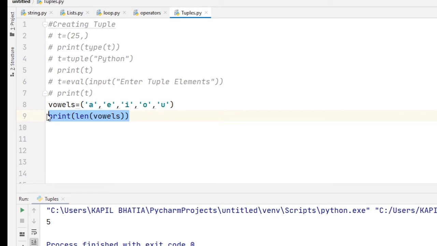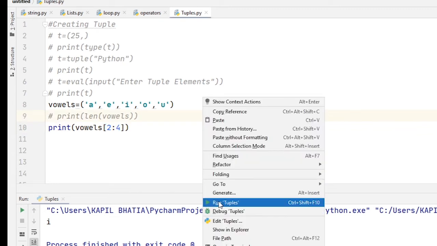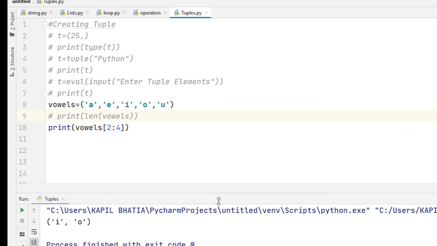So for that, if I write print vowels of 2, when I run this code, it will return I, because I is at second position, 0, 1, 2. You can also use slicing 2 to 4. When I run this code, you will find the output as I and O. Okay. It returns a new tuple containing the objects between 2 and 4. So I hope you understand how to use indexing and slicing with tuple.